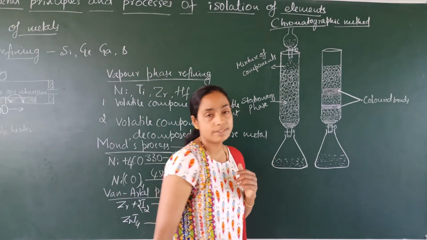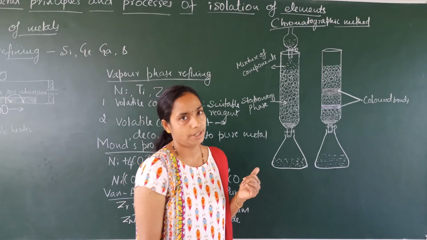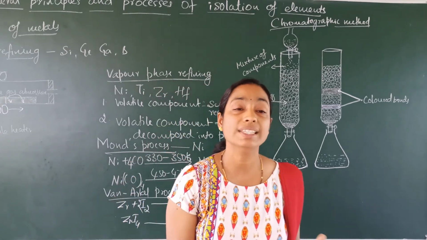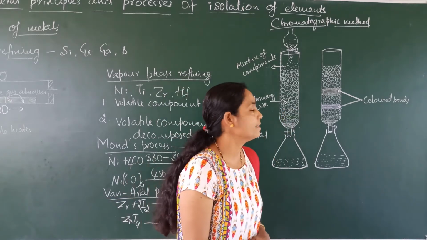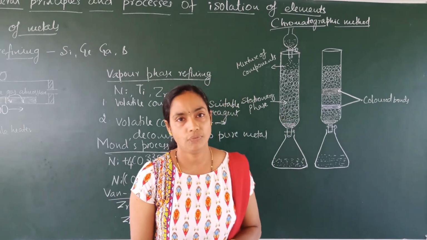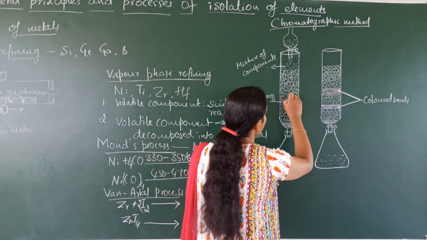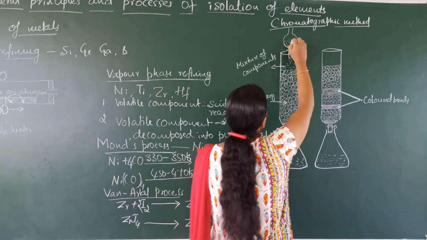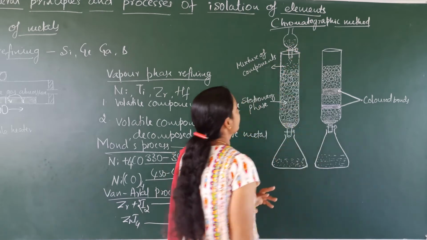The mobile phase is decided depending upon the components to be separated. To select the mobile phase, first we have to do thin layer chromatography, the TLC, then we can decide the mobile phase. This is the stationary phase, silica gel is used, and here the mixture of components to be separated is introduced.